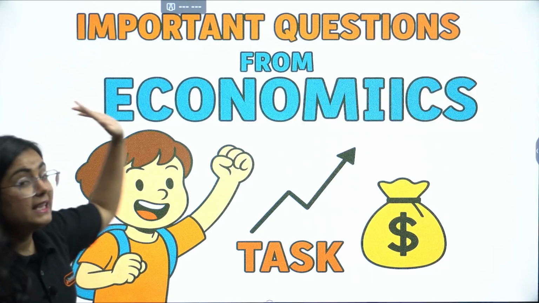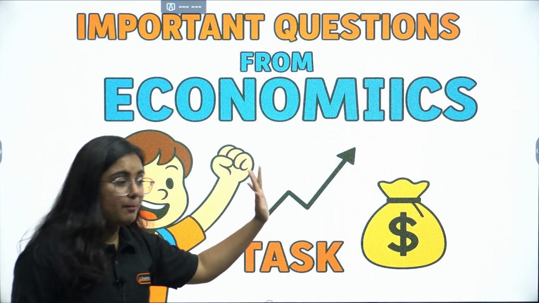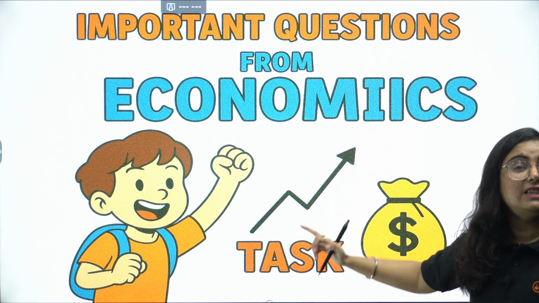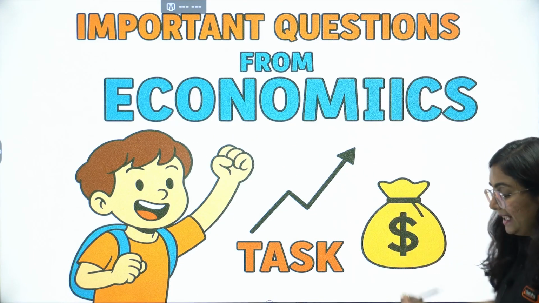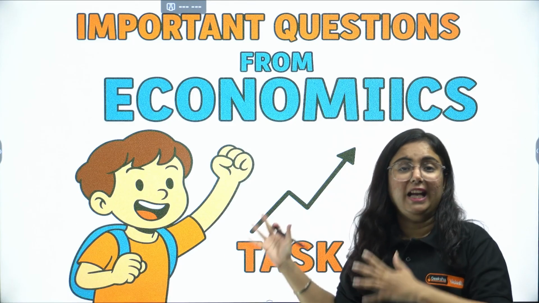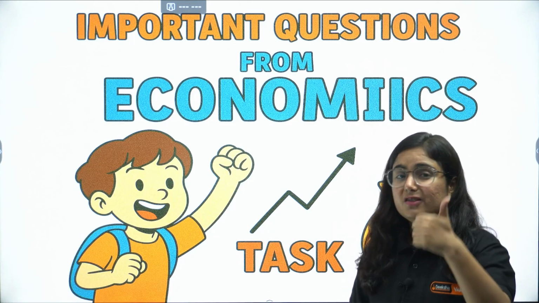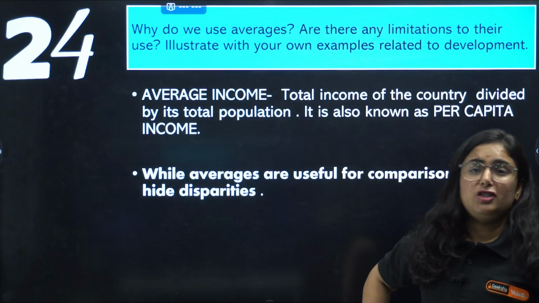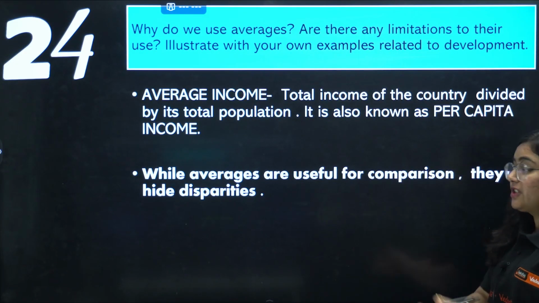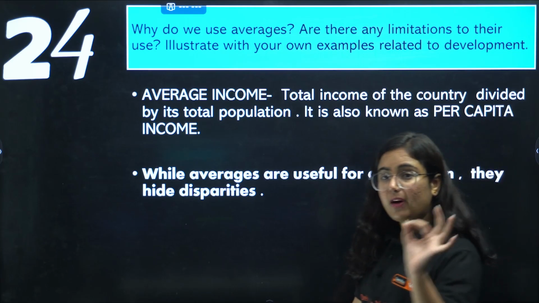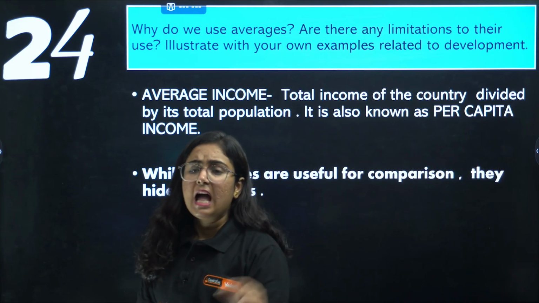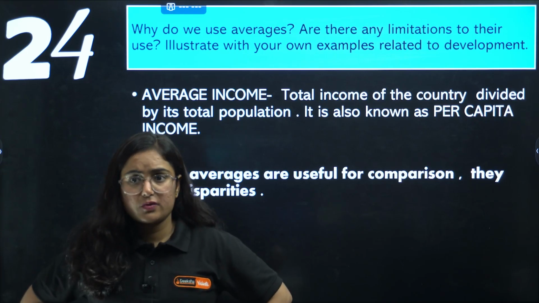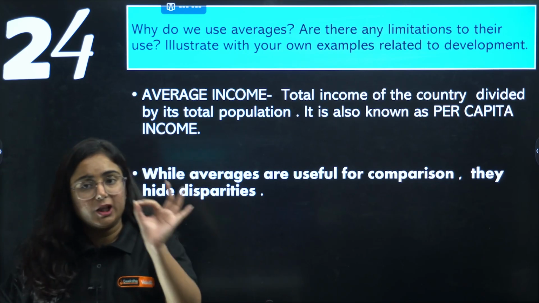Moving on to the next and last step of our preparation, that is economics, and the last task of the day. By this complete video, you are going to complete your history, geography, civics and economics. Coming towards the first chapter of economics. Question number 24: why do we use averages, and are there any limitations to using it? Illustrate with the help of an example related to development.